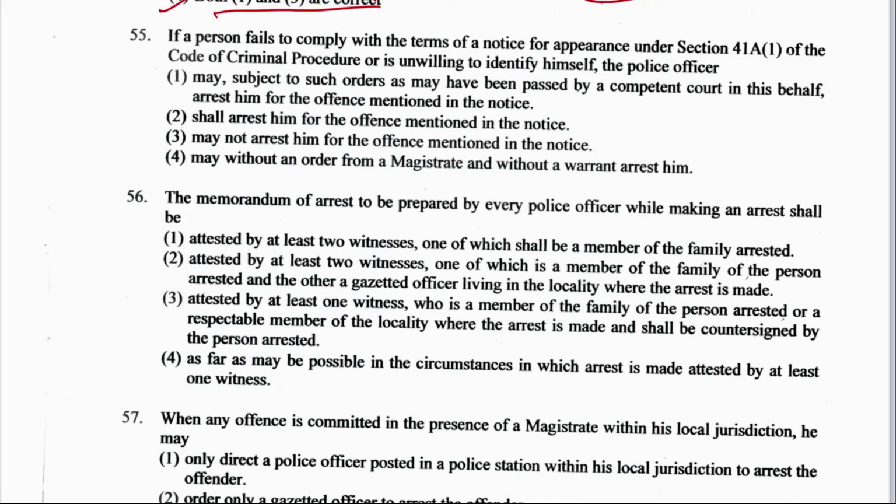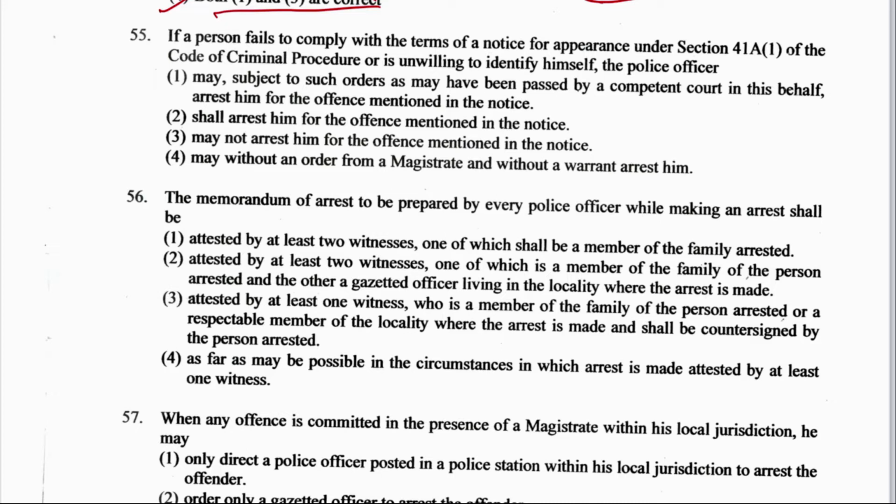Now the next question, question number 55. If a person fails to comply with the terms of a notice for appearance under section 41A(1) of the Code of Criminal Procedure, or is unwilling to identify himself, the police officer, option 1, may, subject to such orders as may have been passed by the competent court in his behalf, arrest him for the offence mentioned in the notice. Option 2, shall arrest him for the offence mentioned in the notice. Option 3, may not arrest him for the offence mentioned in the notice. Or option 4, may without an order from a magistrate and without a warrant arrest him.